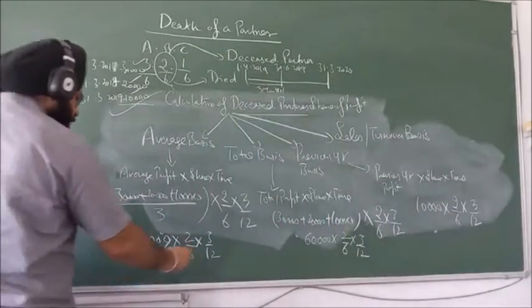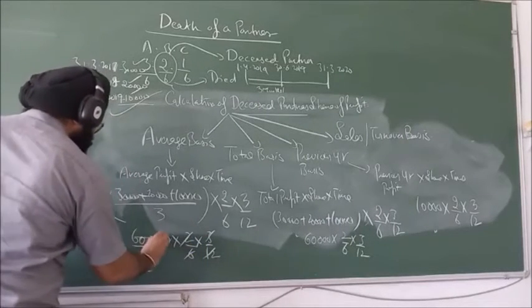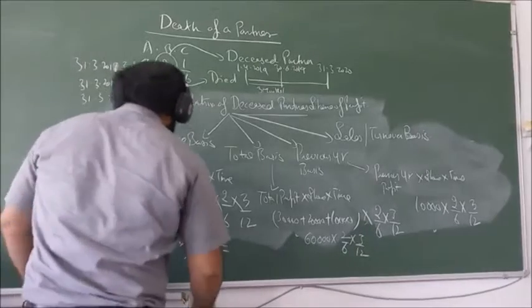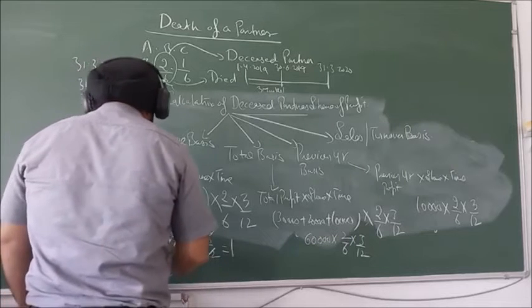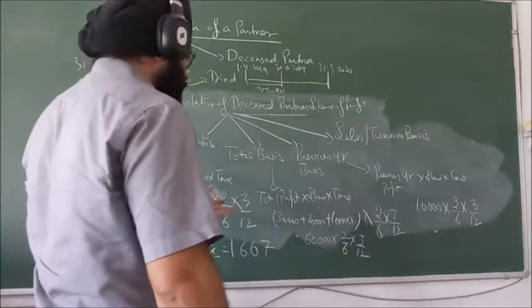We can cut it down. 5,000 by 3, it will be 1667.